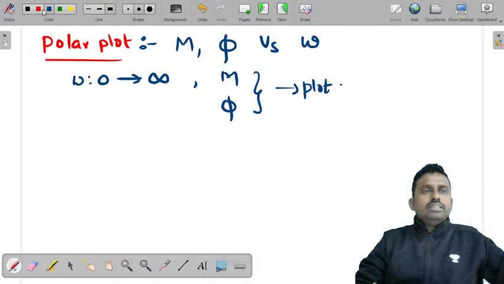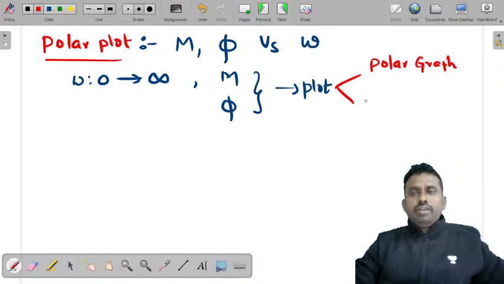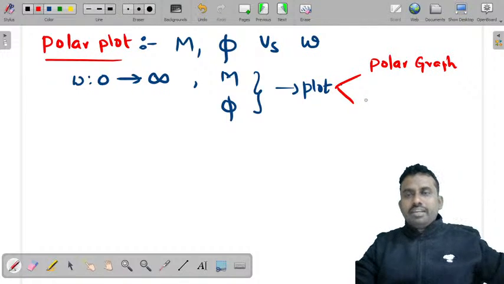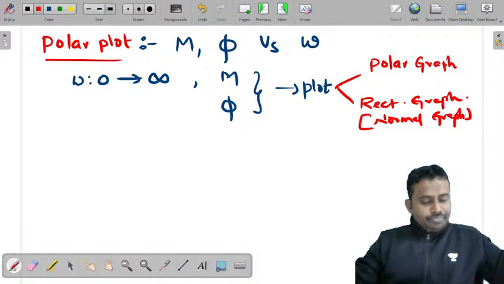You can plot this either on a polar graph or on a normal graph sheet, or you can say rectangular graph. A normal graph sheet. This is a normal graph that you use, right?